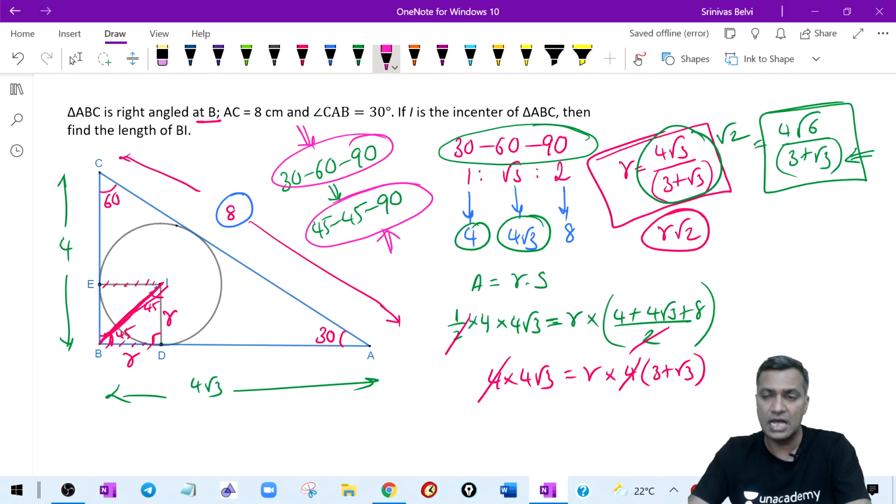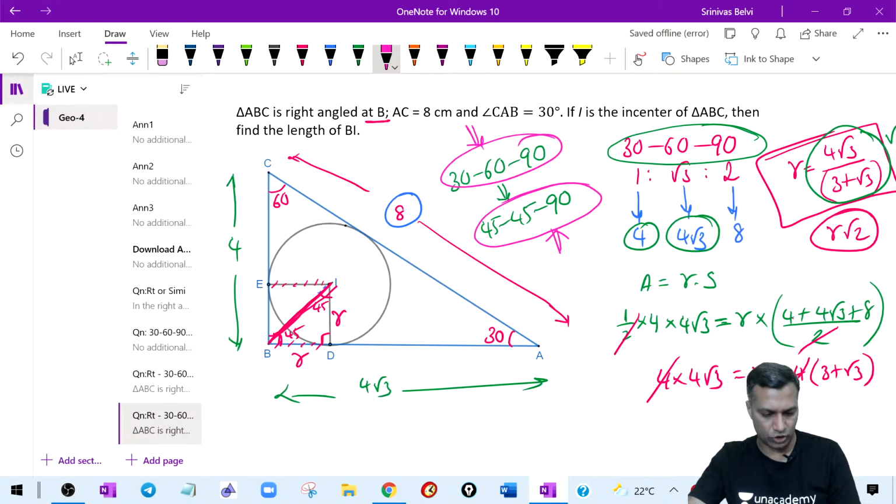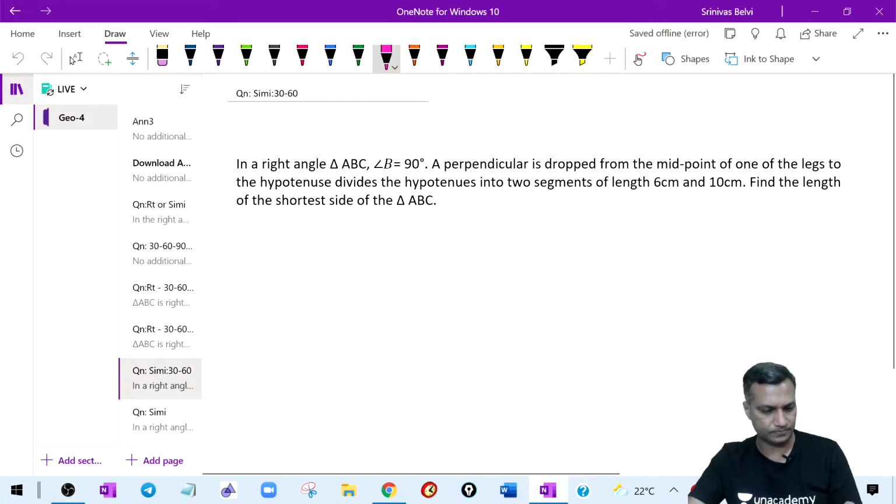Both examples from CAT had this element, which is very important. Whenever you're looking at a right angle triangle, this should be at the top of your mind. I'm not promising that in every question this is what we use. The idea is that this should never slip out of your mind.